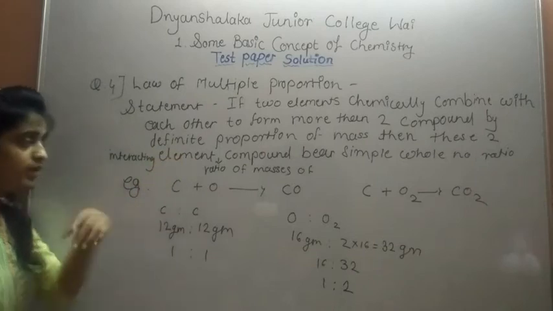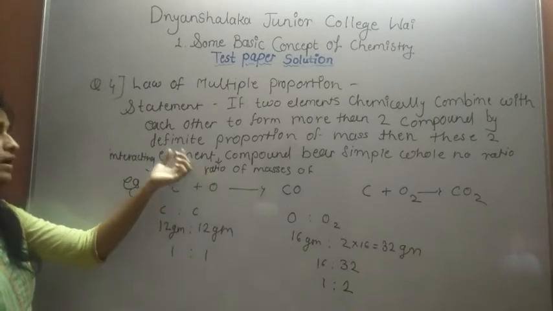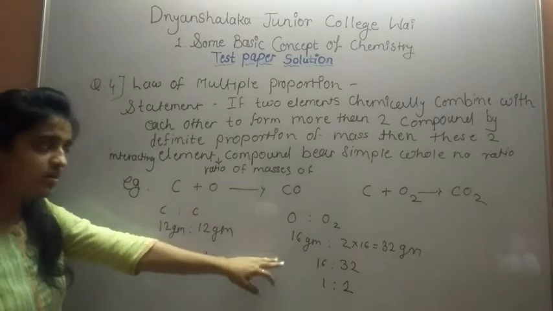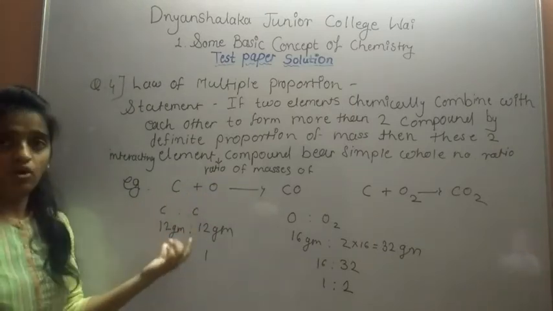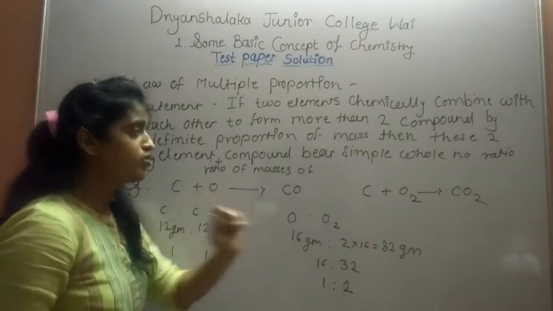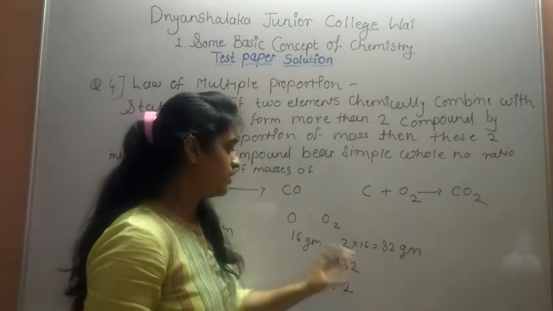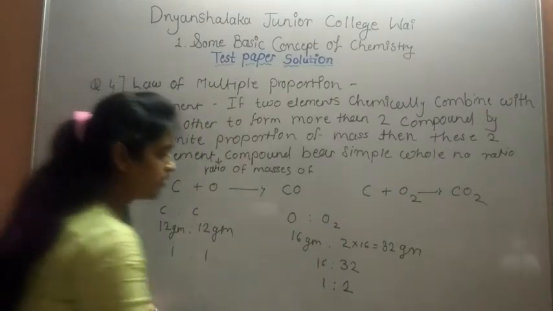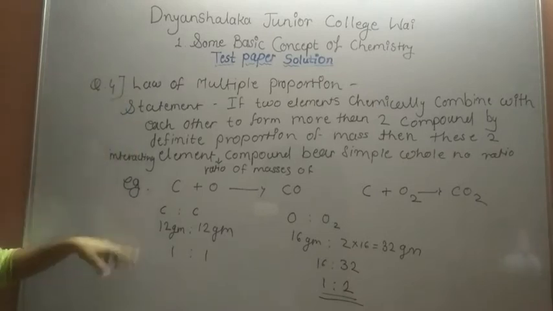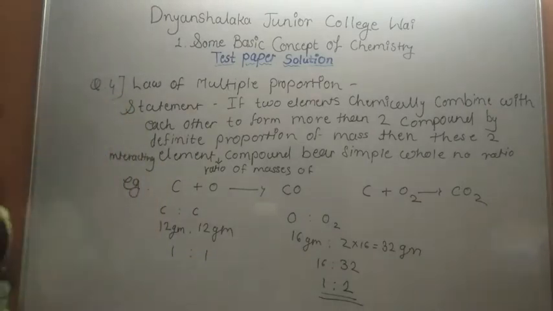This means if two elements chemically combine with each other to form more than one product by definite proportion of mass, then the ratio of masses of the compound bears a simple ratio. So the first element is constant; carbon here is constant. But what is happening with oxygen? Here there is 1 oxygen, but here there are 2 oxygen. So oxygen O:2O2, 16 gram : 32, so we get a simple whole number ratio 1:2. So this is the statement, and with the explanation we get 3 marks for question number 4.